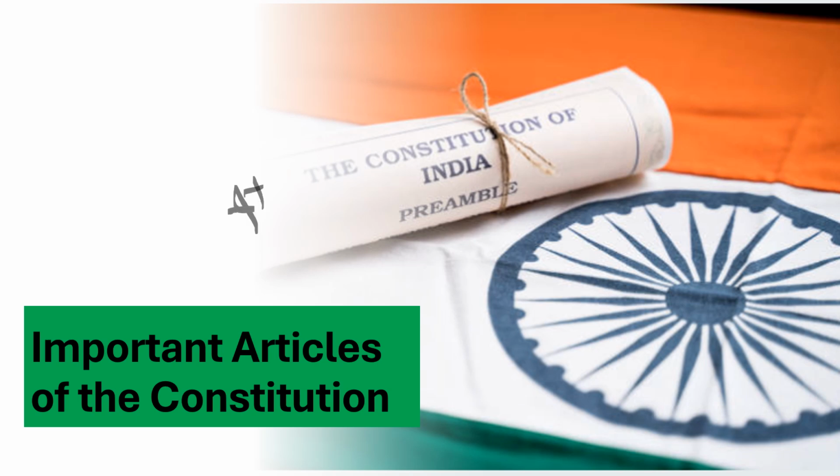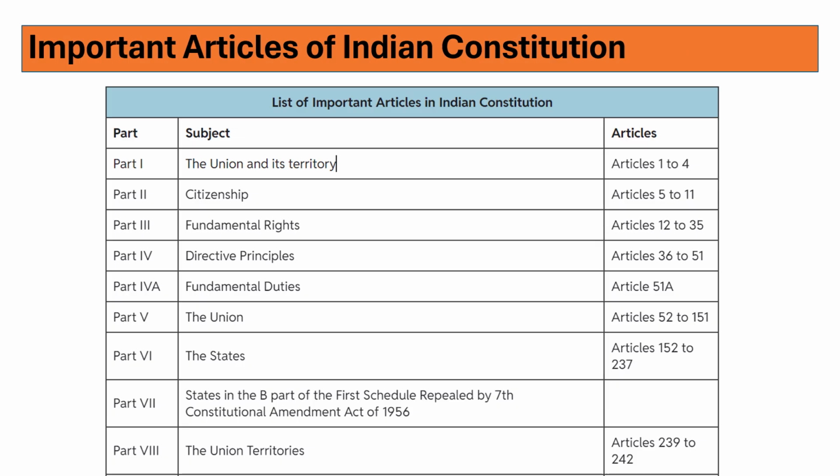Today, 4th August 2024, we are going to discuss some of the important articles from the Indian Constitution. The Indian Constitution is divided into several parts. Part 1 deals with union and territory, Articles 1 to 4. Part 2 deals with citizenship, Articles 5 to 11. Part 3 deals with fundamental rights, Articles 12 to 35. You should remember all these articles.